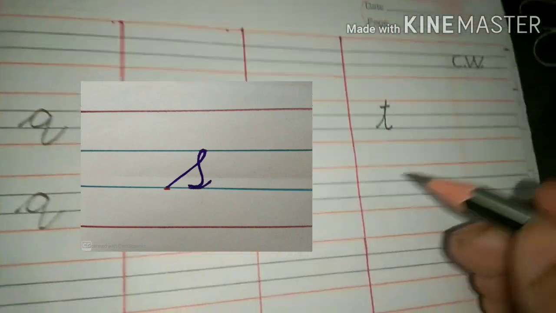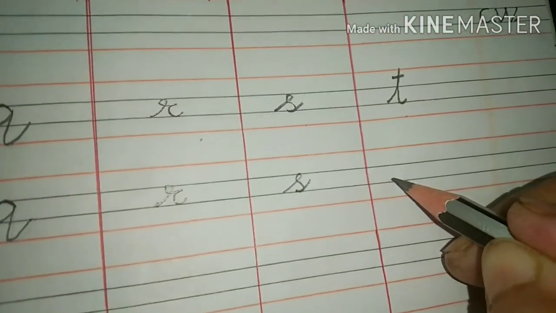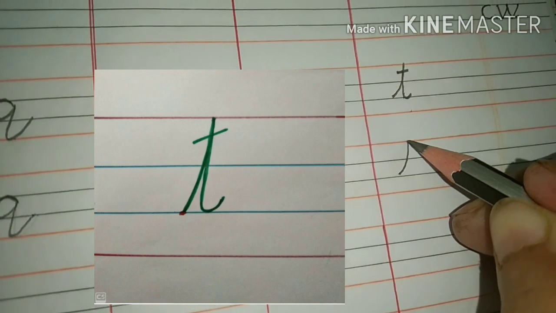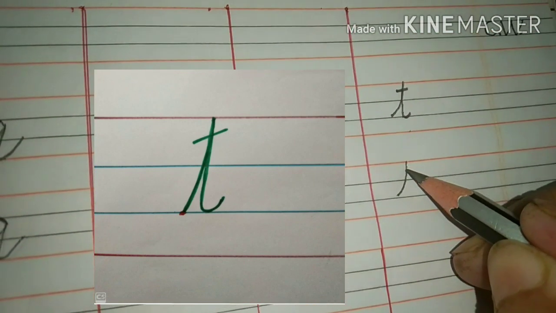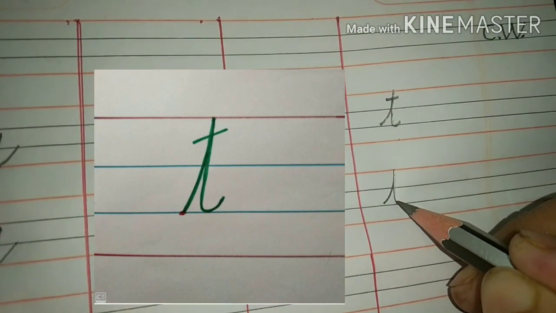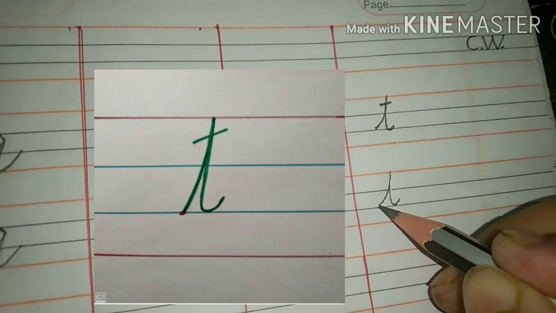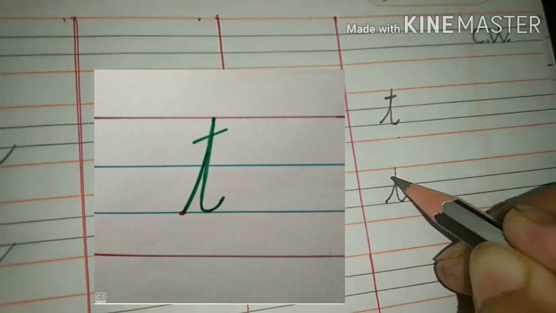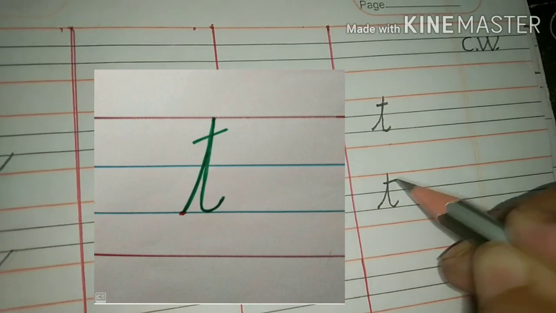This is S. After that take a slanting line towards the top line and take that line straight towards the third line and turn it and cross it here.